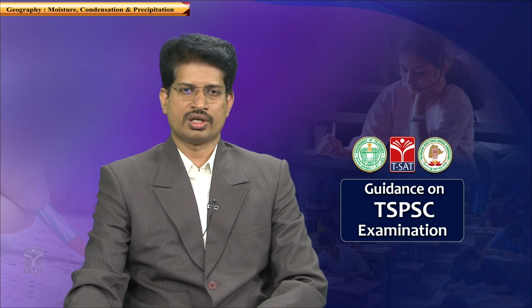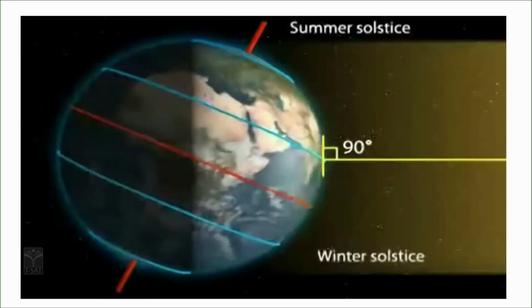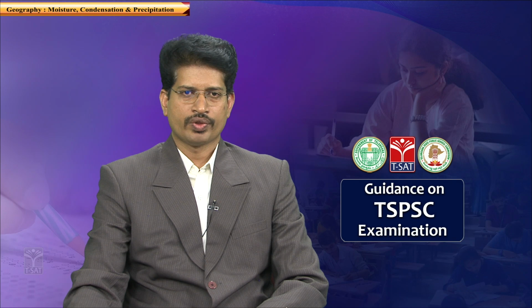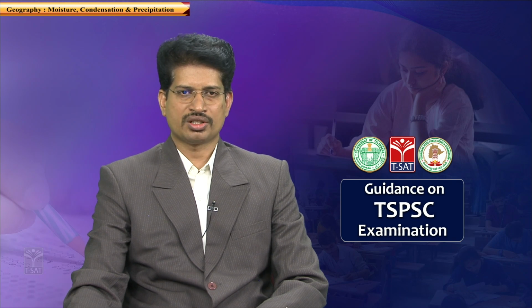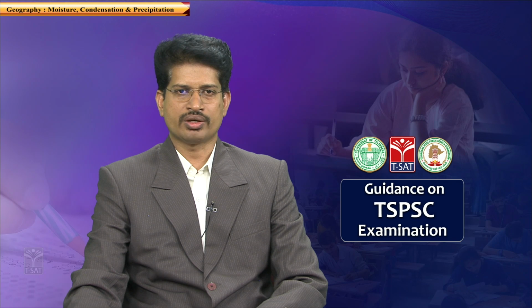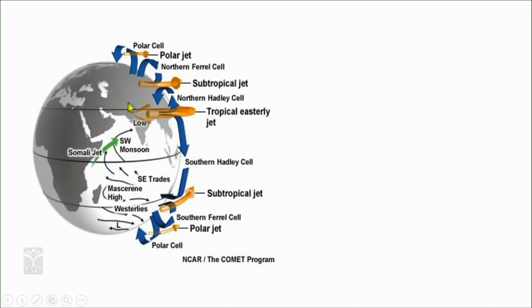See this here, for example: here you have got the Somalian jet flowing from the Arabian Sea towards India. You have also got a subtropical jet flowing in this direction, and these jets further help in strengthening the monsoons.